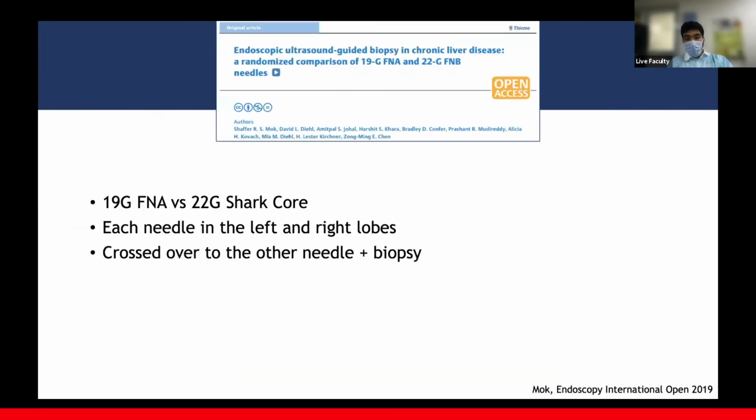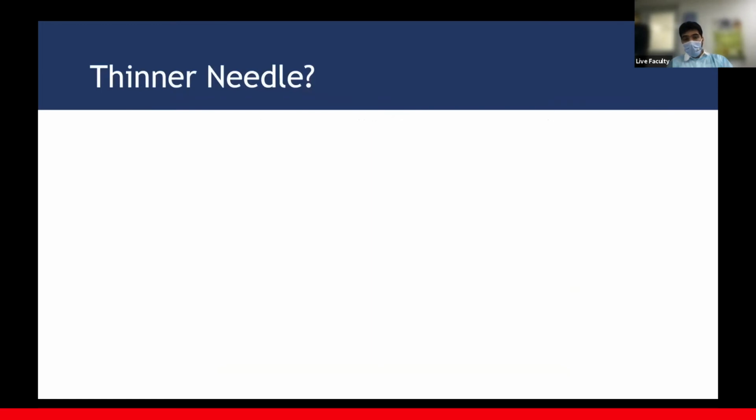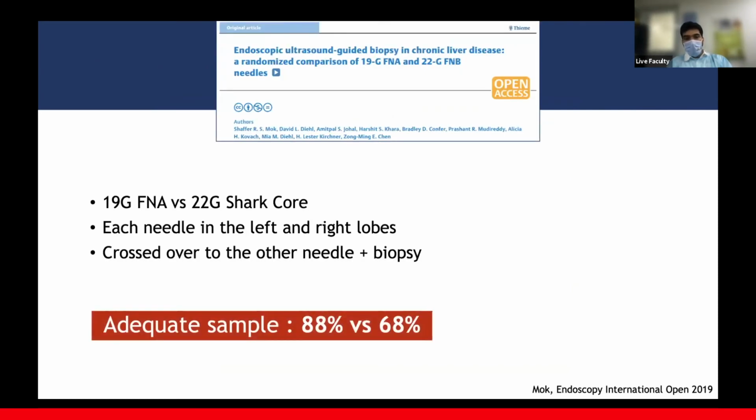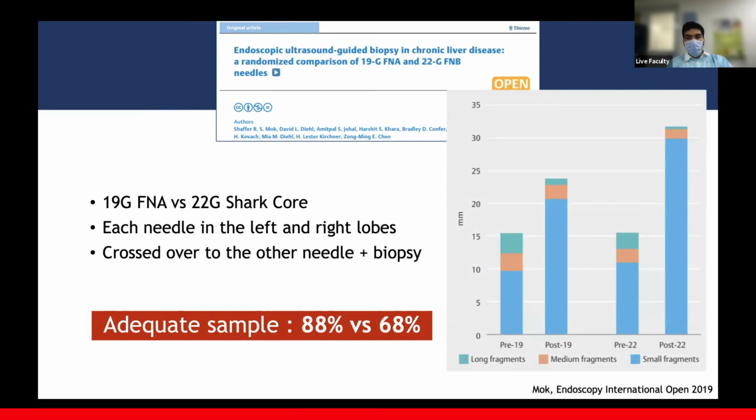So overall, wet suction with heparin prime needle, 19 gauge seems to be doing the job. Can we go thinner? Probably not, because sample adequacy is compromised when we use a 22 gauge FNB needle. And there seem to be many more small fragments. So that may not be the best way to go about it. So as of now, the evidence does not support using thinner needles as opposed to the 19 gauge needles.